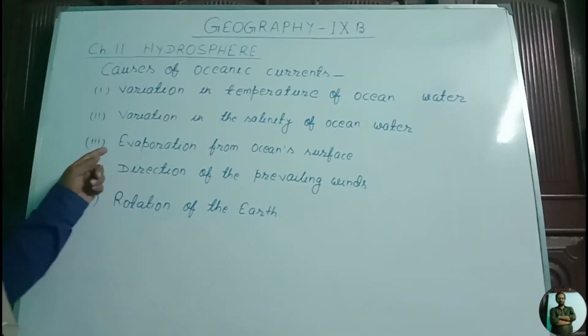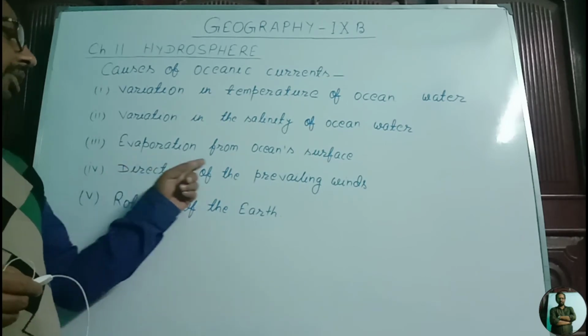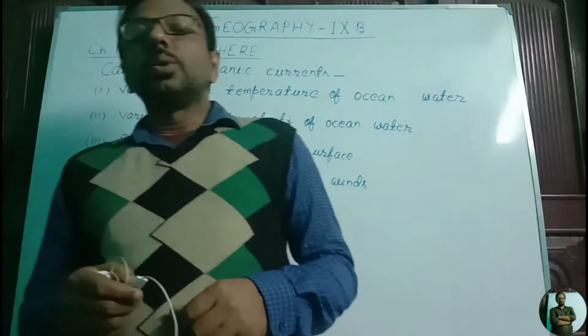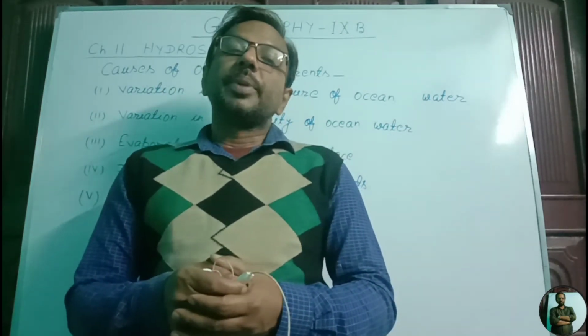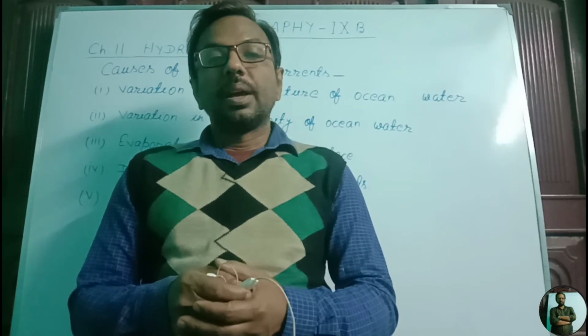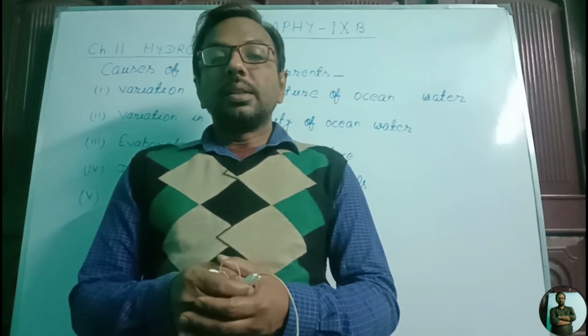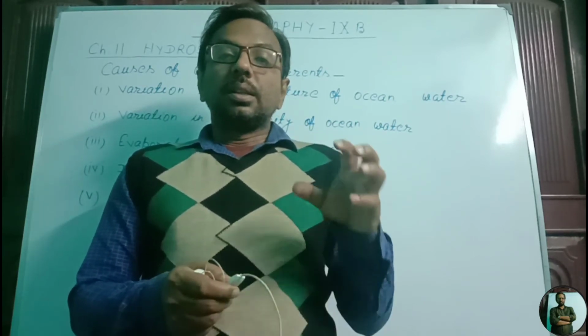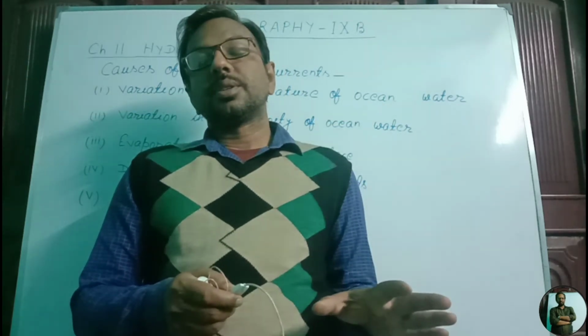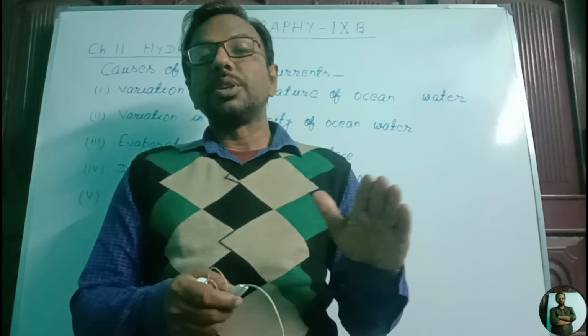Third cause of movement of oceanic water is evaporation from the ocean surface. We know where the temperature is high, the rate of evaporation is high, and there is a low layer of oceanic water.